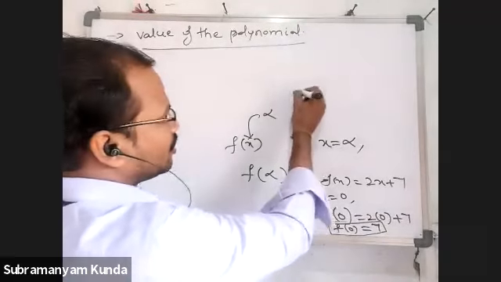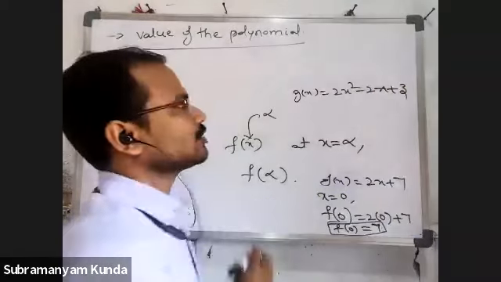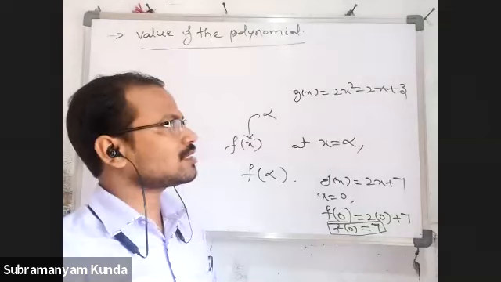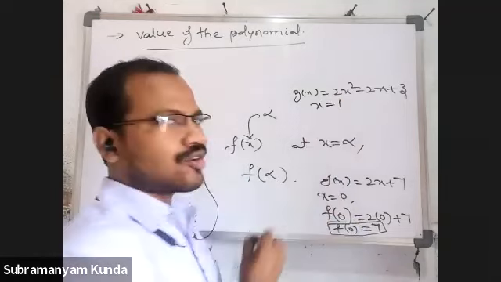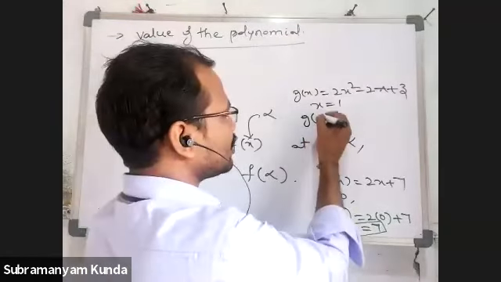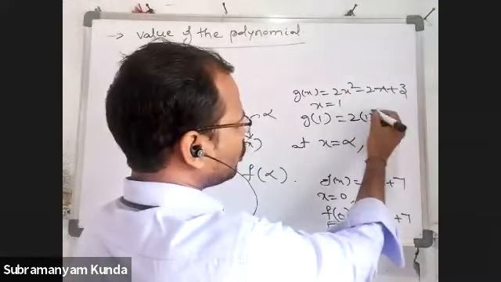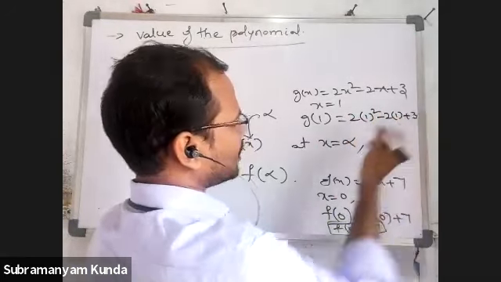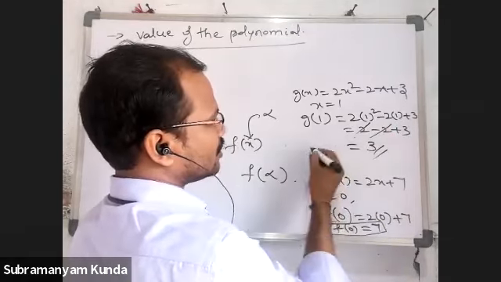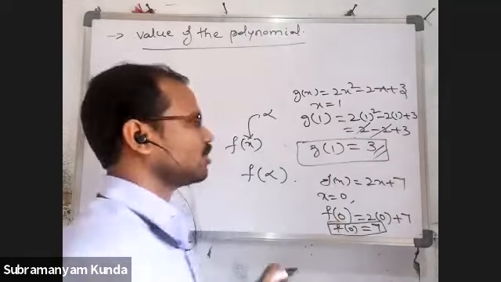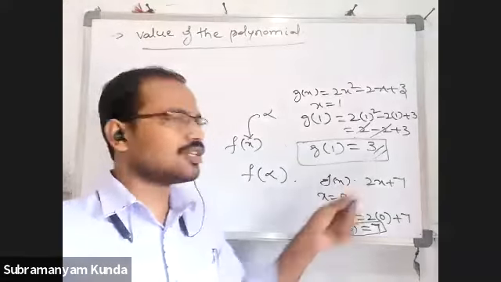Same way, one more example. g of x is equal to 2x square minus 2x plus 3. Now I want to find out the value of this polynomial at x is equal to 1. That is denoted by g of 1. So we substitute x is equal to 1. Then 2 into 1 whole square minus 2 into 1 plus 3, so 2 minus 2 plus 3. Plus 2 minus 2 cancel. Answer is 3. So g of 1 is equal to 3. That means the value of the polynomial at x is equal to 1 is 3.